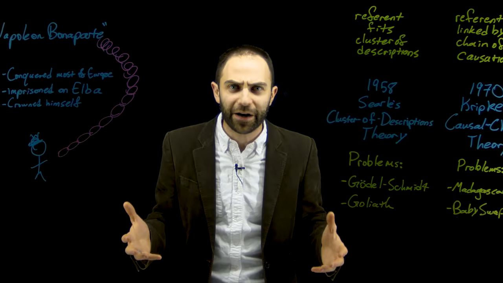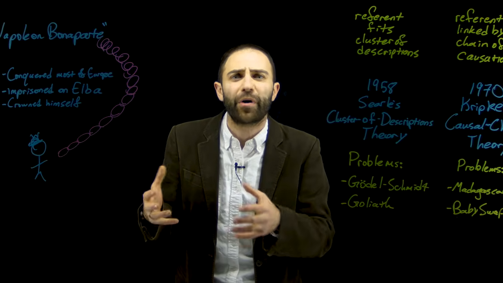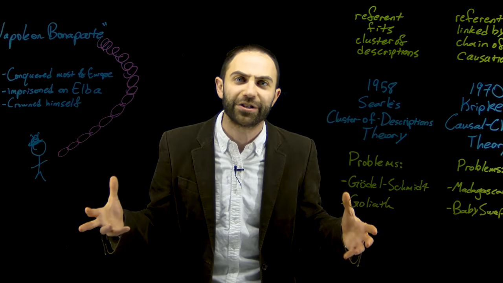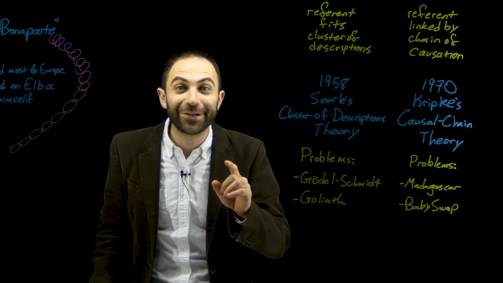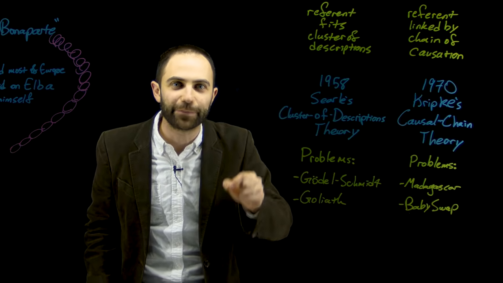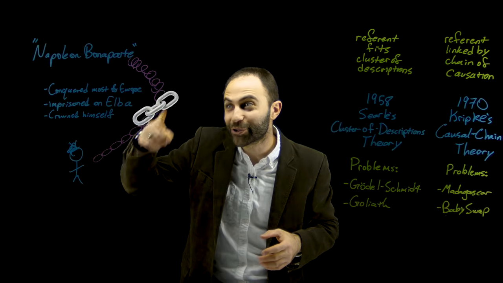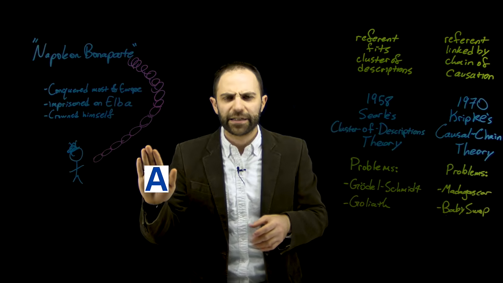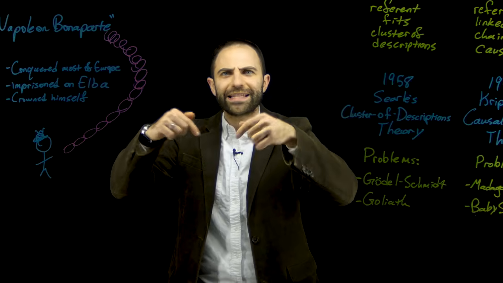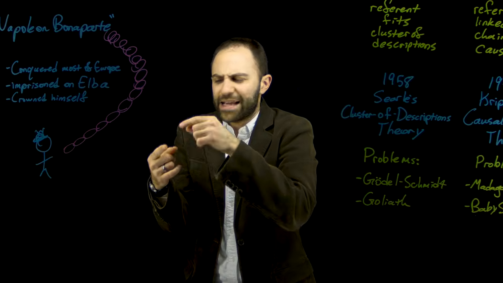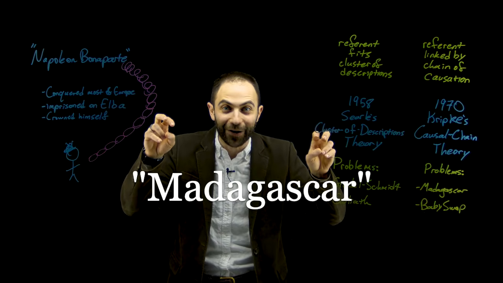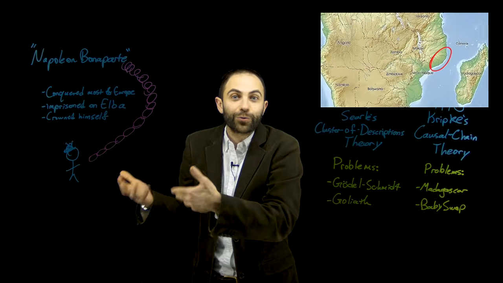And now, without a doubt, Madagascar is the name not of some part of the African mainland, but of this big island. It's the second largest island nation in the world after Indonesia. But here's the thing. Kripke's theory gets the wrong result when it comes to the name Madagascar. The way that this whole causal chain works is that person A teaches person B some name, and person B intends to use that name to refer to the same thing that person A was using that name to refer to. Well, Marco Polo wanted to use the name Madagascar to refer to the same thing as the locals who were teaching him that name.